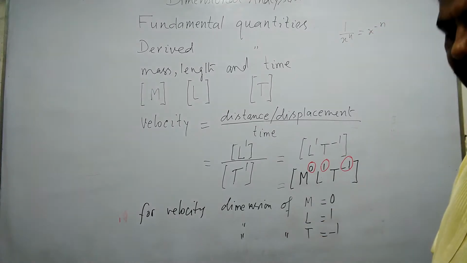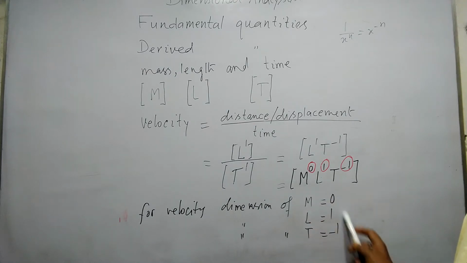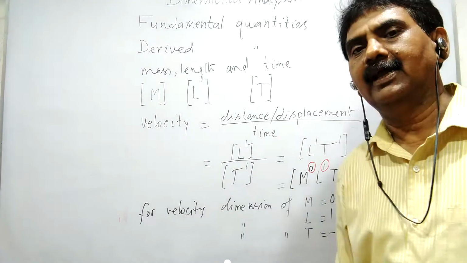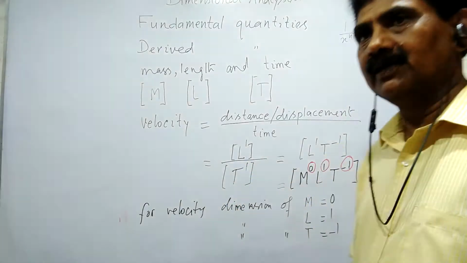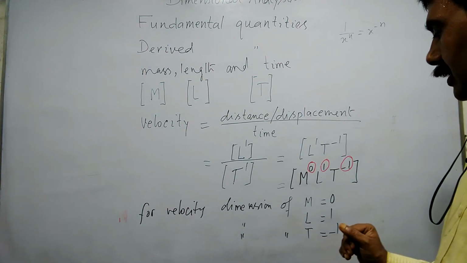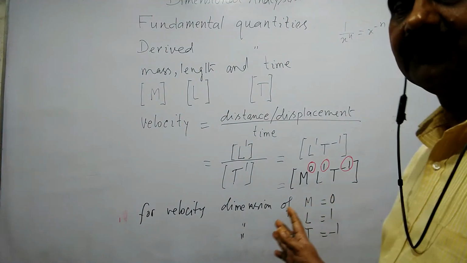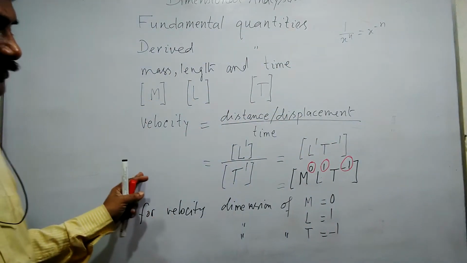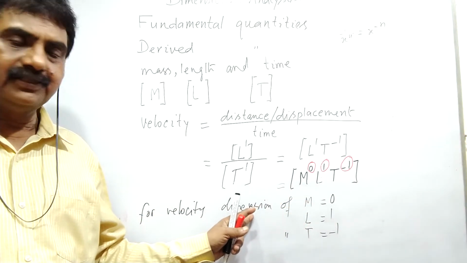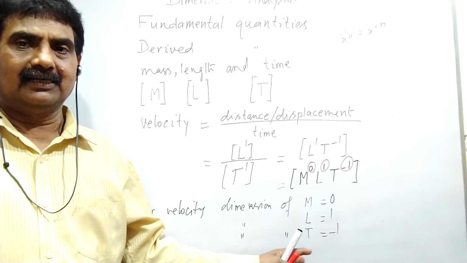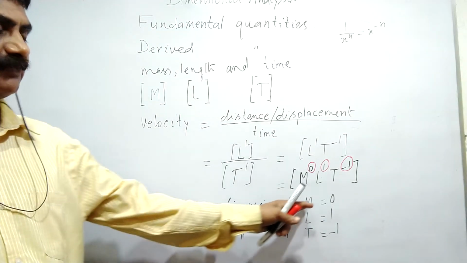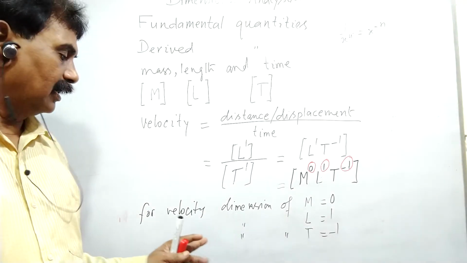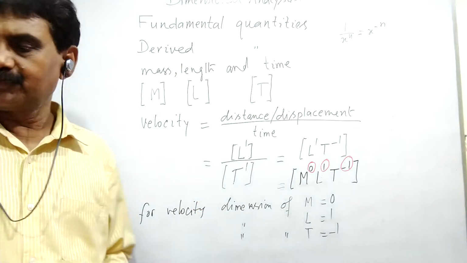These are said to be the dimensions of velocity expressed in terms of M, L and T. If we want to define it, the dimension is the power raised on M, L and T for a derived quantity like velocity. Clear?